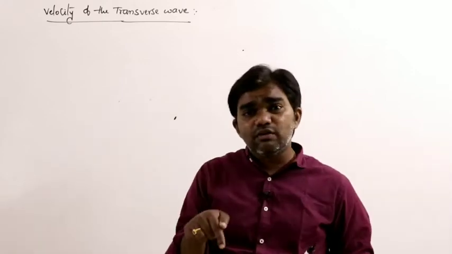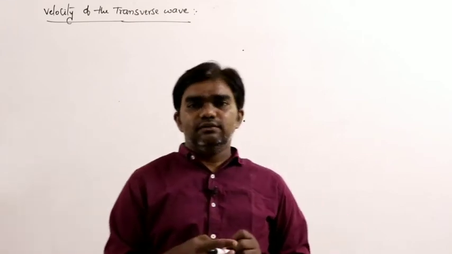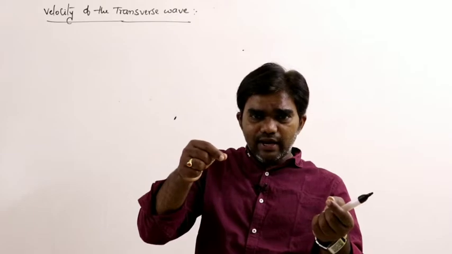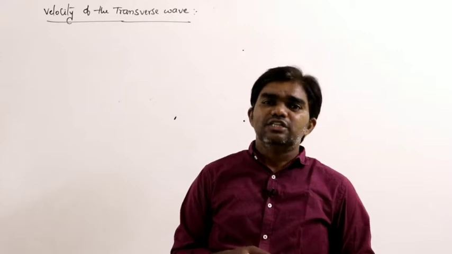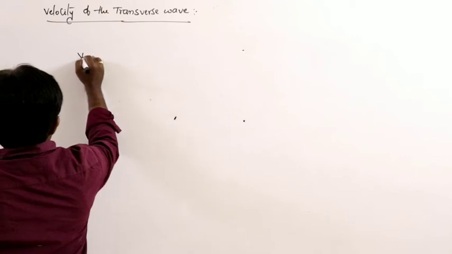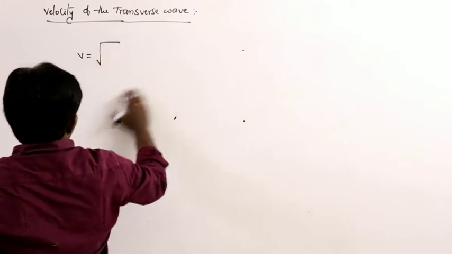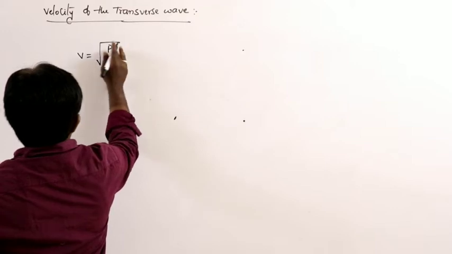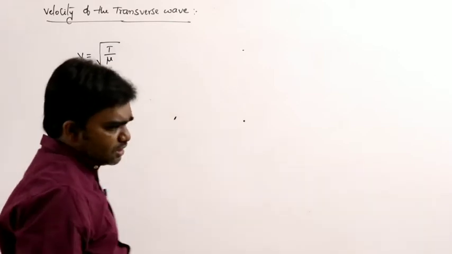In solids, we can observe these transverse waves clearly as waves in a string. The wave is traveling like this in the string. You take one thread in your hand and produce a pulse that travels throughout the string. That is considered a transverse wave. According to the dimensional formula, we can simply write it as P by rho, or simply T by mu, according to the dimensional analysis.